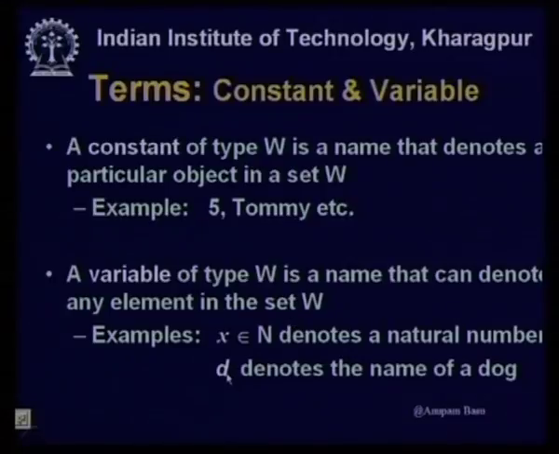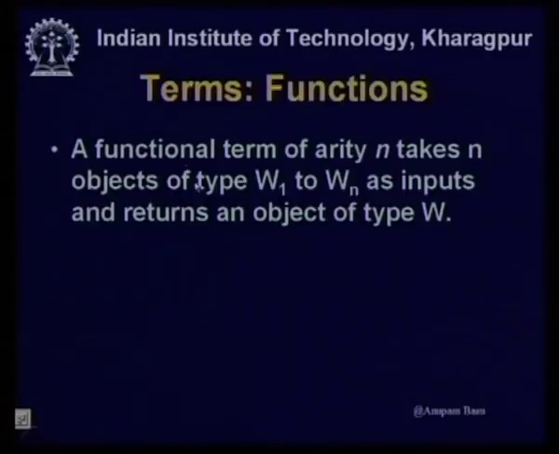Similarly, D denotes the name of a dog, any dog, that is in the set of dogs. So, that is the basic difference between constant and variable. Next, let us understand what is a function.